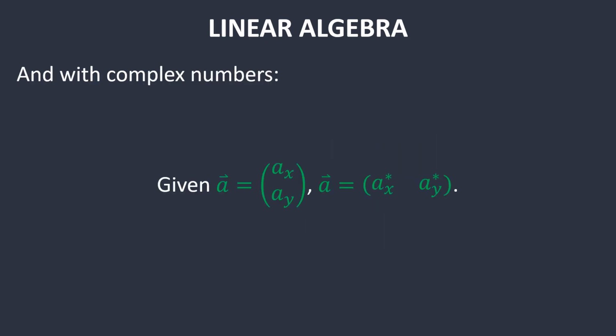And some of you may have noticed that the saying that A as a row vector is the same as A as a column vector doesn't really apply if you're in complex numbers. So for complex numbers, if you have A given as a column vector, then the respective row vector would just be the flipping of it, the transpose, but then also the complex conjugation of each individual element.